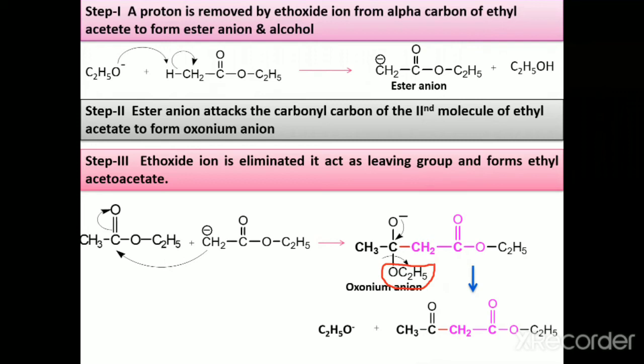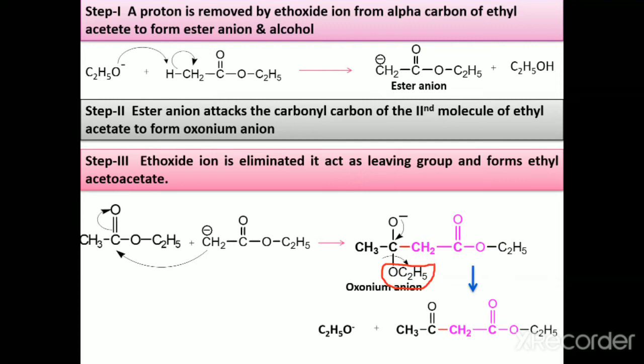But here the reaction is not complete, because in the first reaction we saw that two molecules of ethyl acetate undergo self condensation in the presence of sodium ethoxide, the strong base, and with mineral acid it gives ethyl acetoacetate with alcohol.